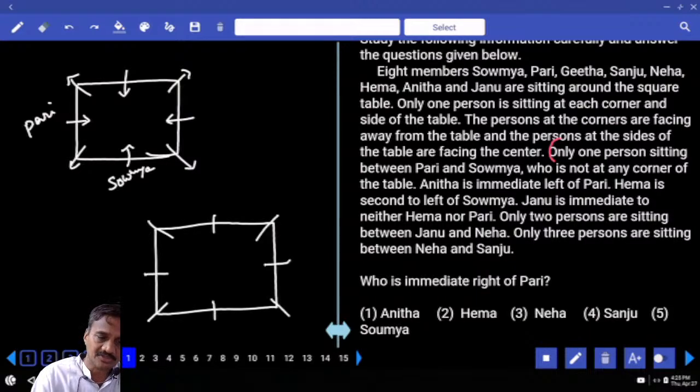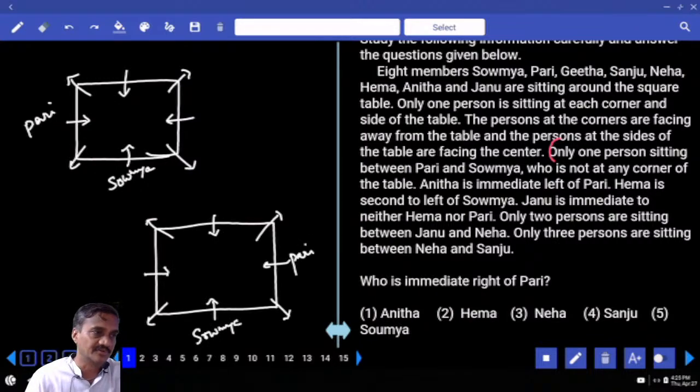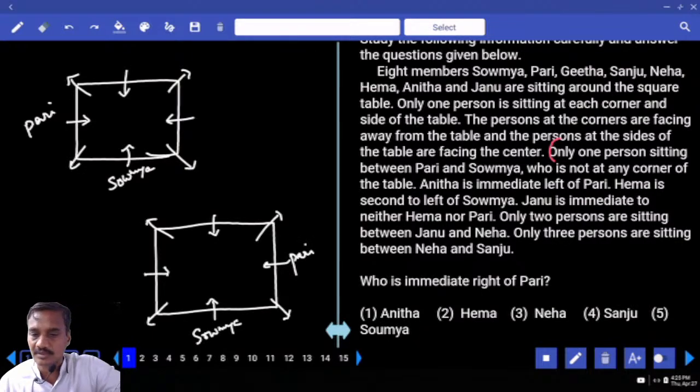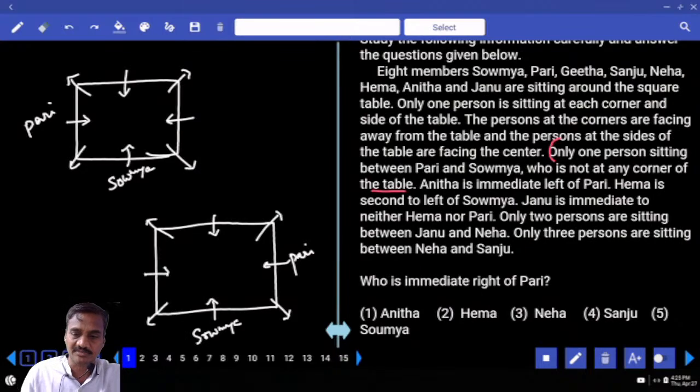The persons who are at the corners are facing away from the center, and the persons at the centers are facing towards the center. Now Soumya is at this place, and Pari is at this place. Done with this? Then Anita is to the immediate left of Pari. In the first case, Anita is here. In the second case, Anita is at this place.